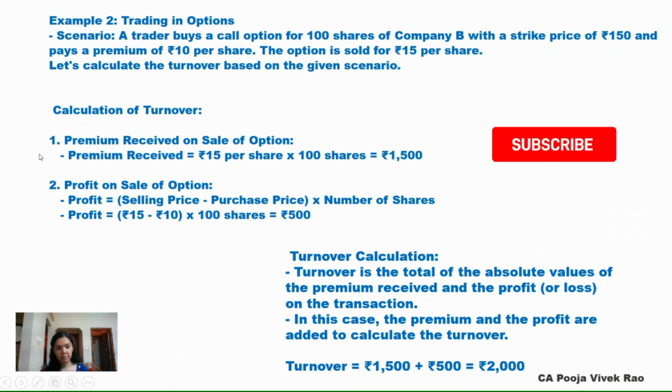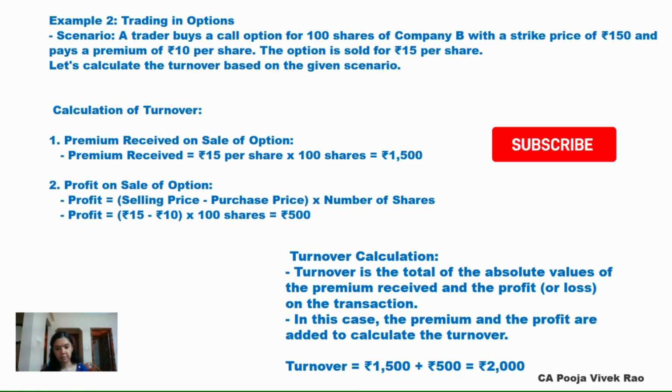First we'll compute premium received on sale of option. We can see here the option is sold for rupees 15 per share. So rupees 15 per share into 100 shares is equal to rupees 1500. Profit on sale of option. Profit is equal to selling price minus purchase price into number of shares. So in this case it is rupees 15 minus rupees 10 into 100 shares, which comes up to rupees 500.